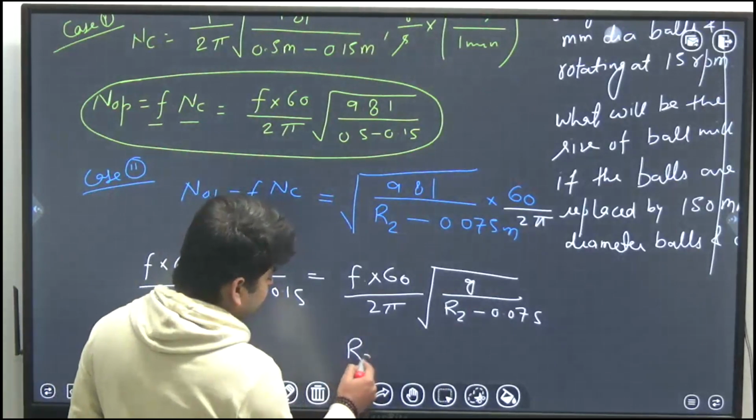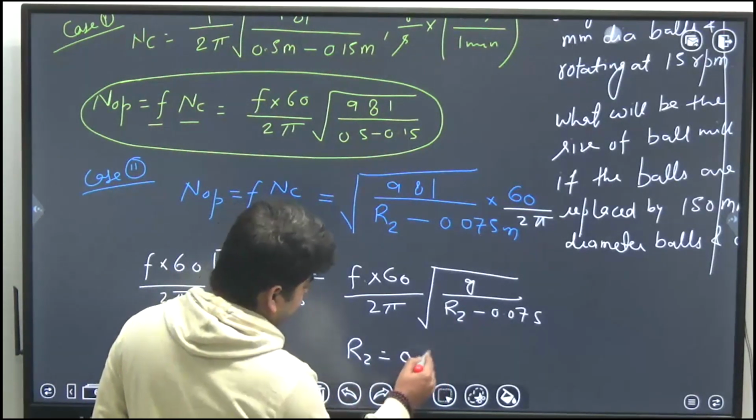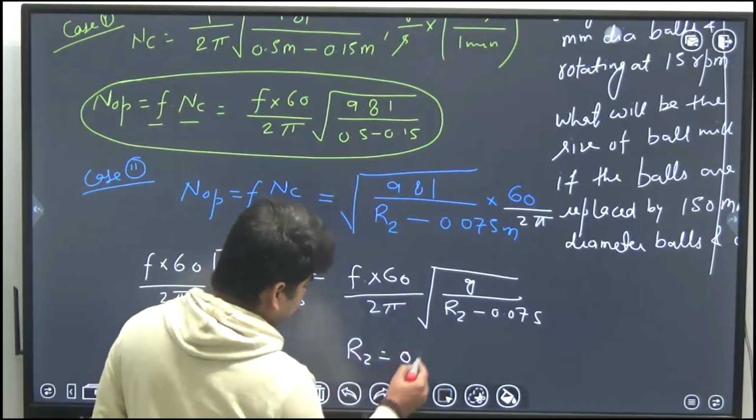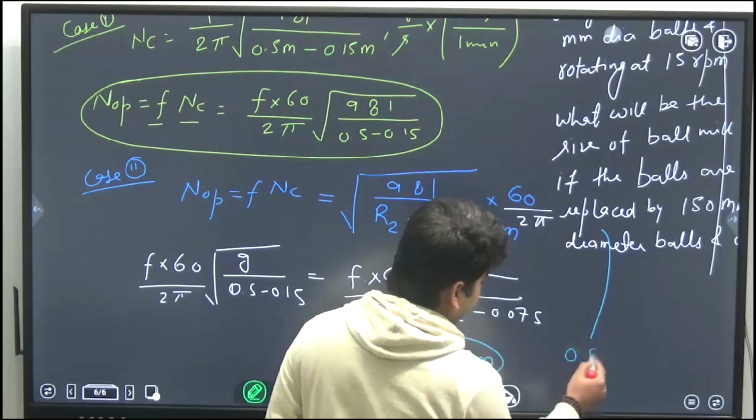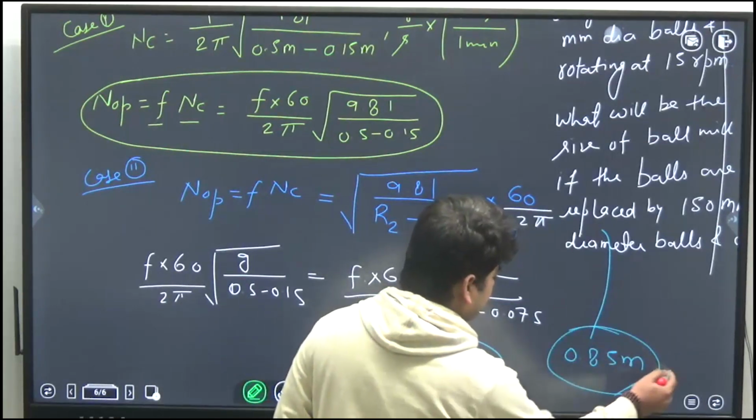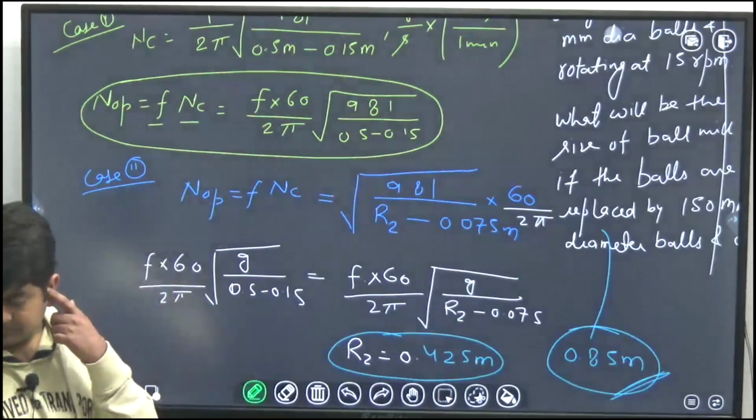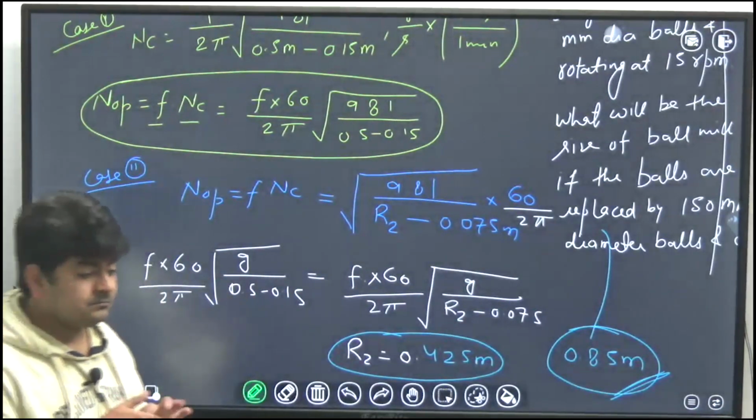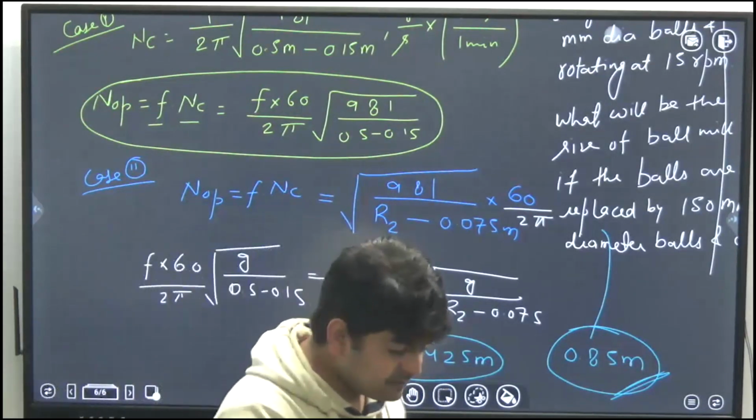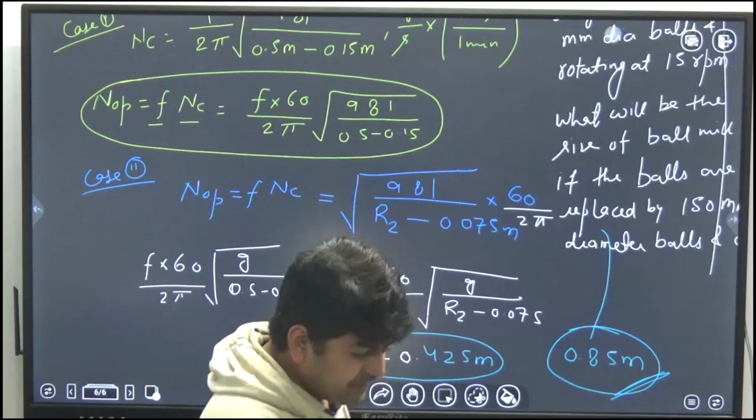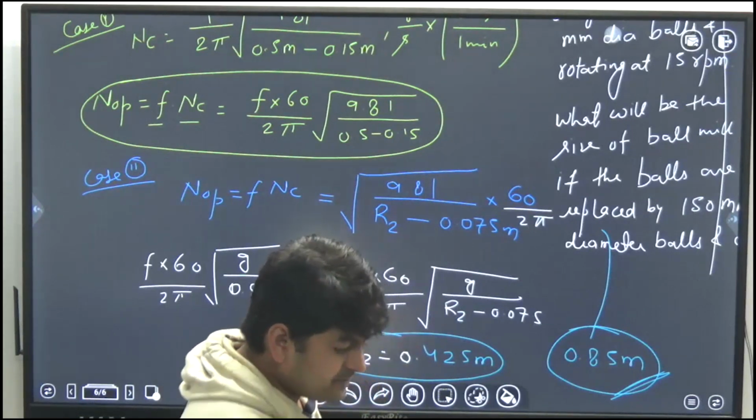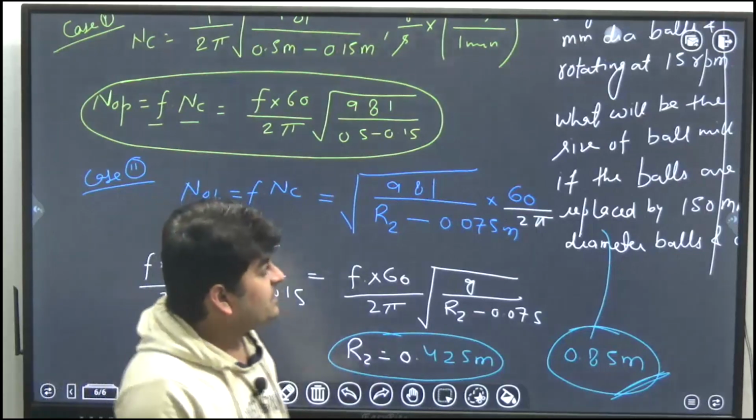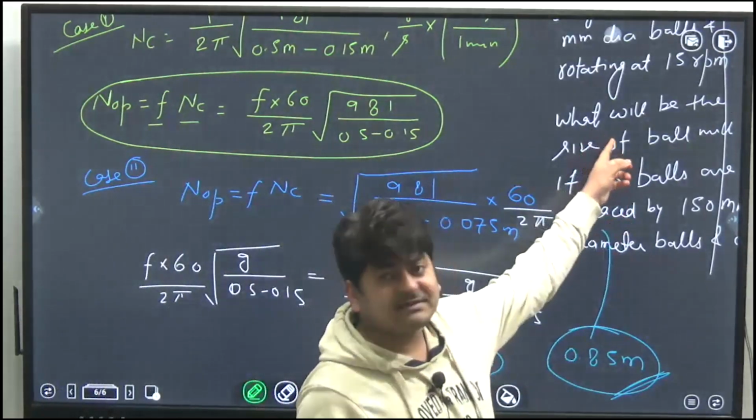In my case, R2 is coming out to be 0.425 meter. So the size of the ball mill is coming out to be 0.85 meter, and your answer is 0.7. How is it possible? Shivansh, 0.85. Correct. Yes. See now, here in the question they are asking the size of the ball mill.